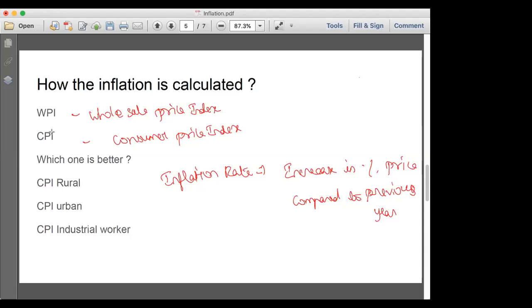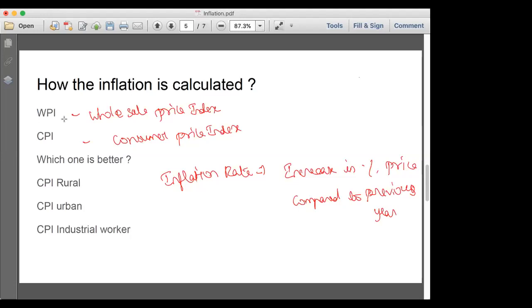For example, WPI. WPI means wholesale price index. In the wholesale market, it will have some price, whereas the consumer price is something different. For example, the traders will have the bulk quantity and will get some reduction in the price, whereas when the individual consumer buys a single piece, it will be at a different price. So there are two concepts, WPI and CPI. Before, RBI was using this WPI concept to calculate the inflation rate. Now after 2014, RBI is also using the CPI value to control the monetary policy.